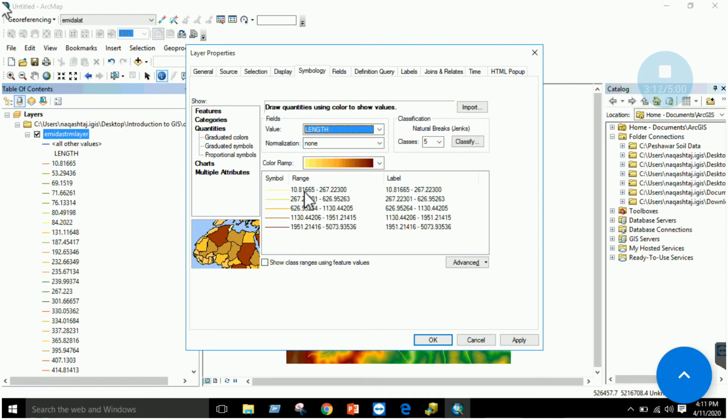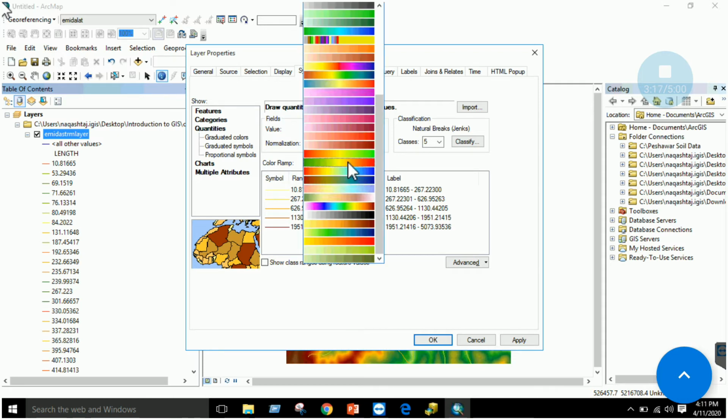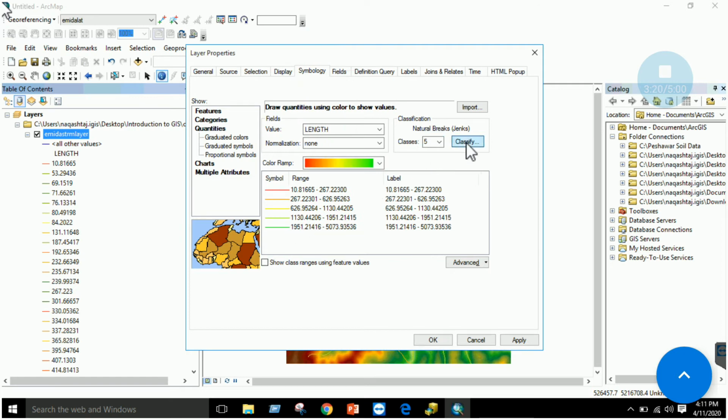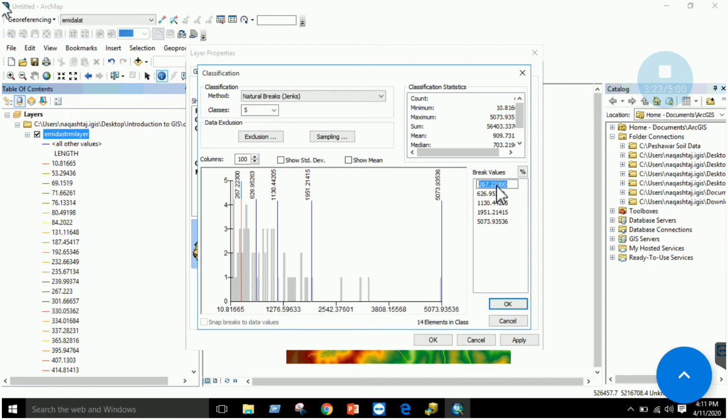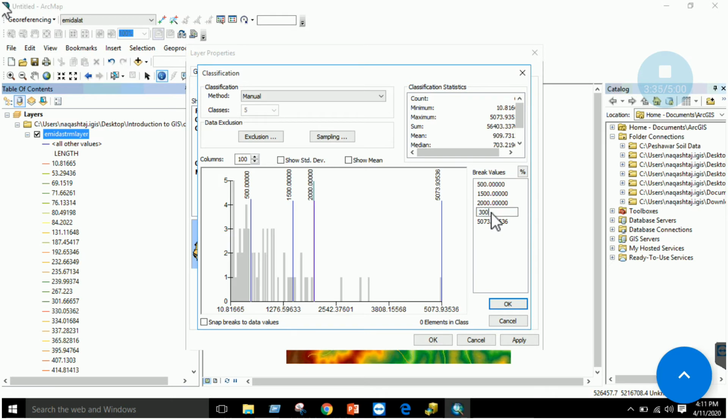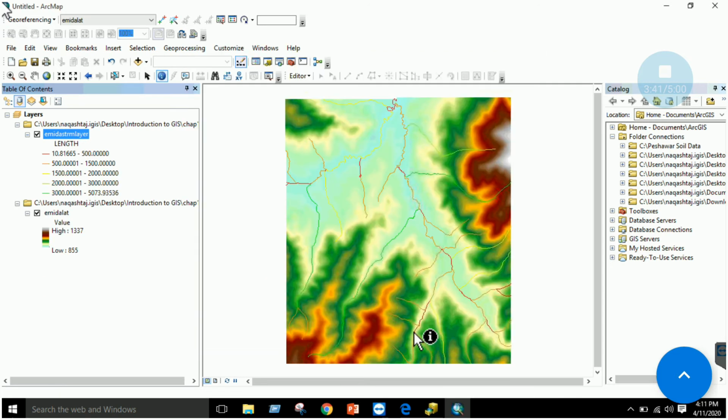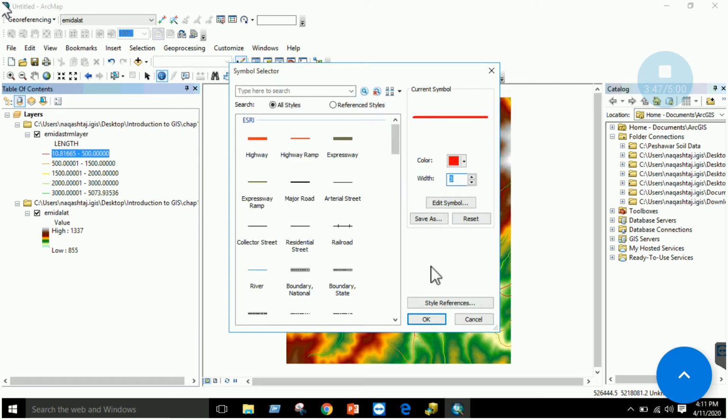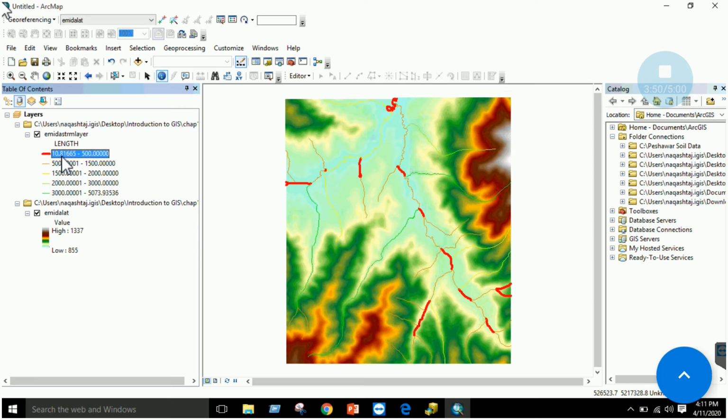Now this will define a range. For example, from 10 to 267 I will have a specific color, and I can change this color as well, right? And I can change my data classes as well, right? For example, I want my first to be 500, my second should be 1500, the third should be 2000, and the next should be 3000, and the last one should be 5000. So it's your choice. You can click apply. Okay, now your data layers, they are being symbolized, right? So you can click on any, change its width, change its color if you want. For example, these having length between 10 and 500, they are symbolized into this color, right?